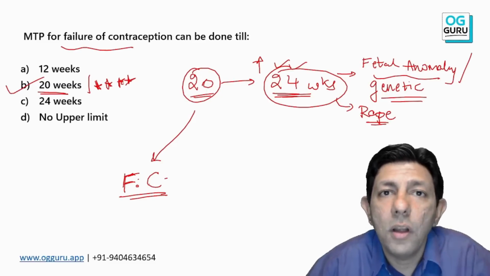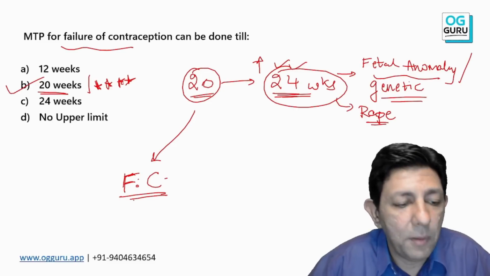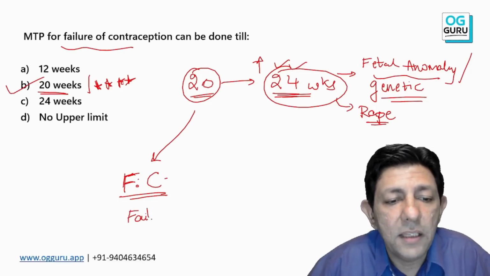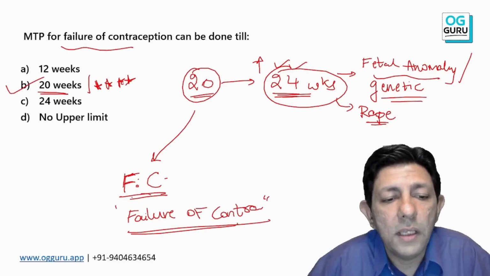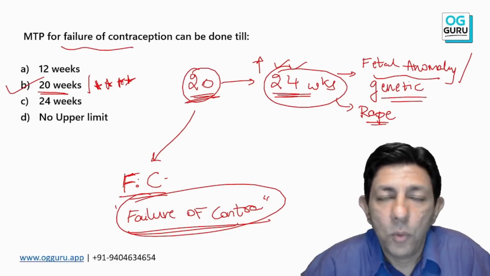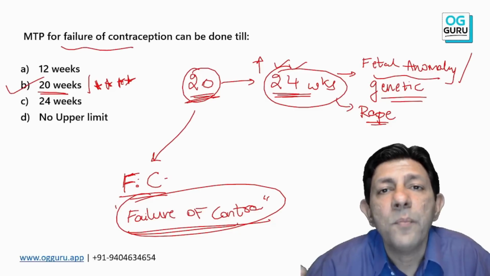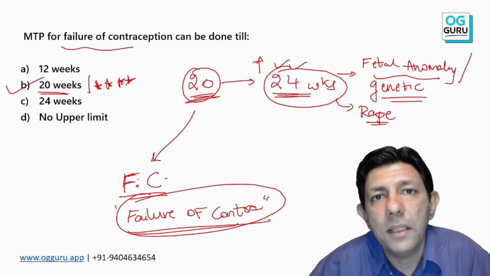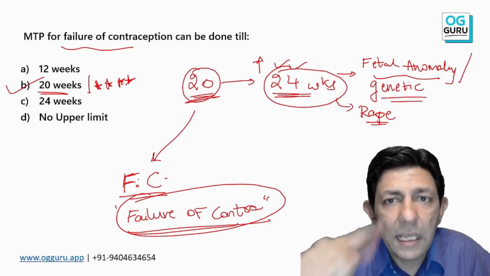If your condom has ruptured or torn, you can't be sitting at home till 24 weeks. So for failure of contraception, still only the old criteria of 20 weeks is applicable. The 24 weeks limit is increased for rape victim, sexual assault victim, genetic problem, chromosomal anomaly in the baby detected. Is it clear to all of you? Very likely to be repeated.